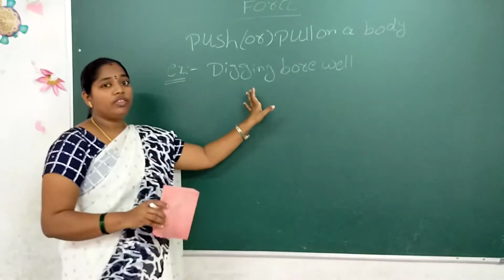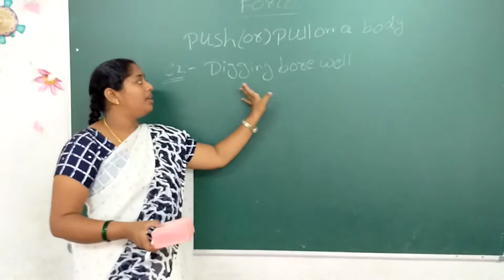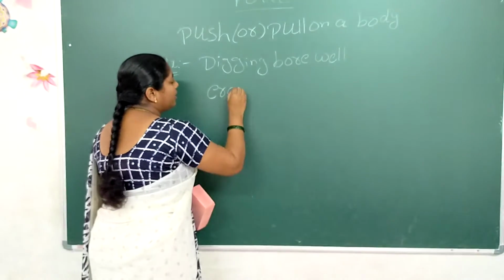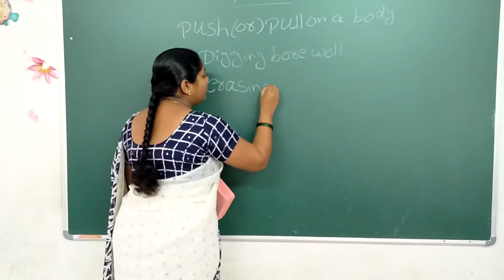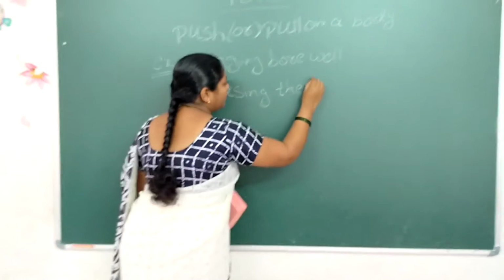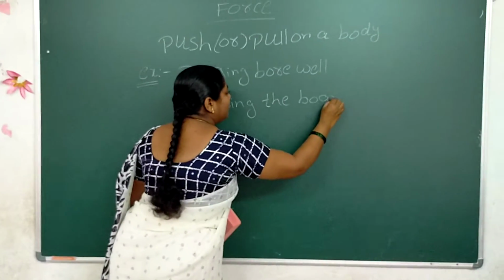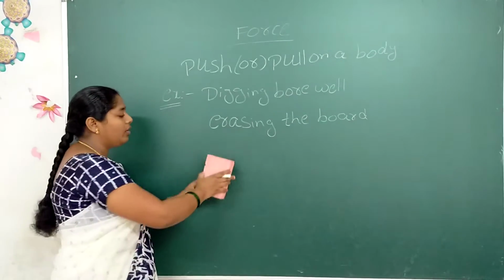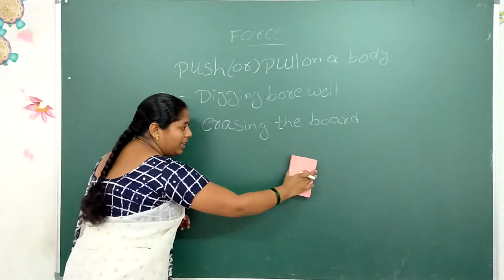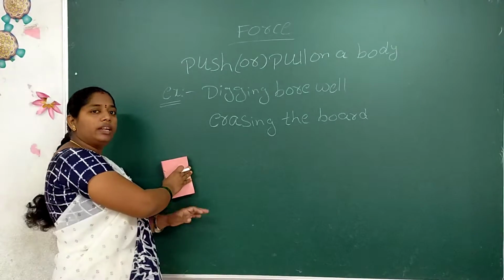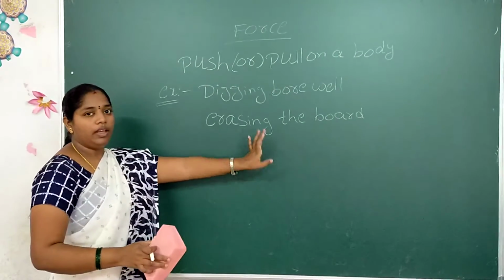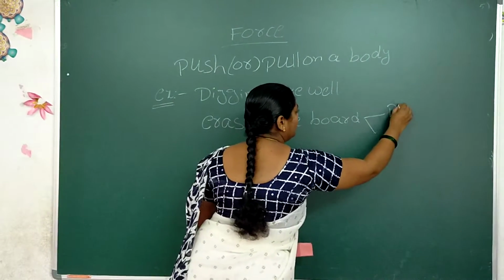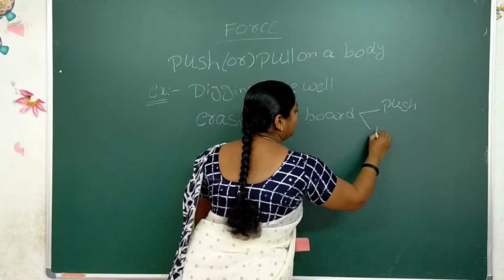That means force is exerted. That is the example. Digging a borewell and erasing the board. Erasing the board, I can push the duster and I can pull the duster. That is erasing the board. In this case also, both push and pull.